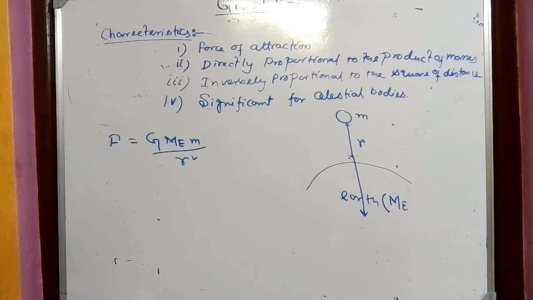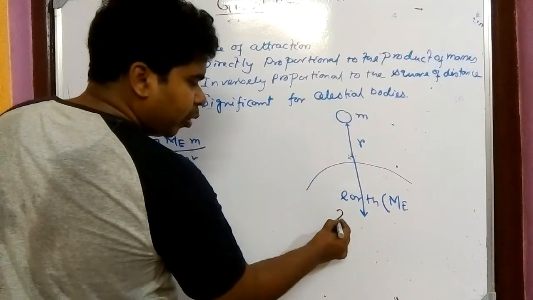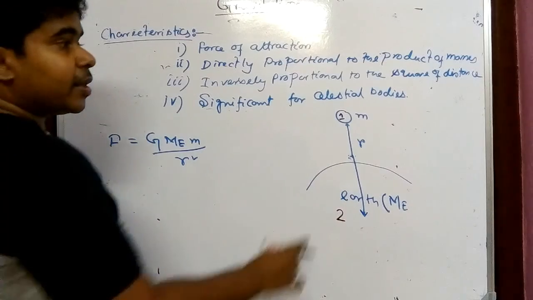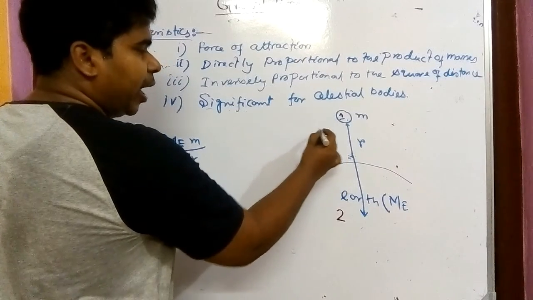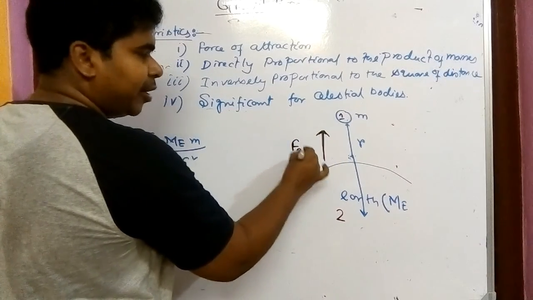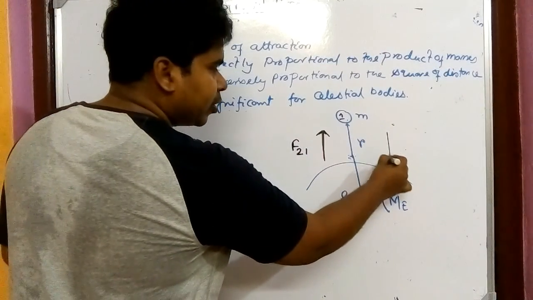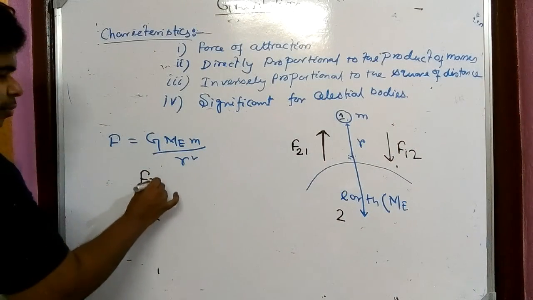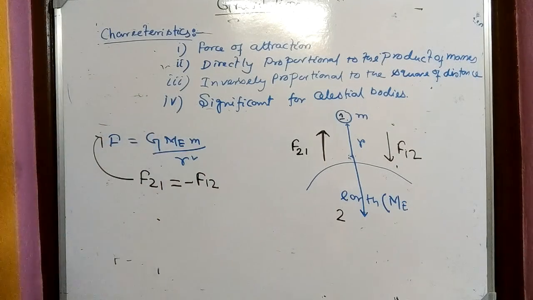Now you might be asking, sir, what is the problem with that? One problem is, just now I have told that if I take this as body number 2 and this as body number 1, how much force is applied by 1 on 2? So 1 will apply an attraction force, F21, that is force on 2 due to 1, and 2 is applying a force towards it, that is F12, and these two are equal, and that is equal to G m e into small m by r square.